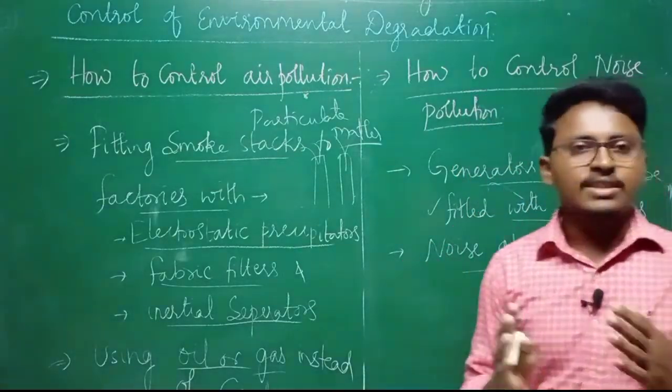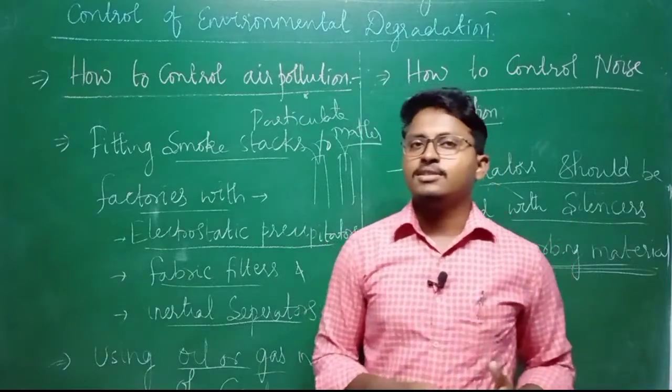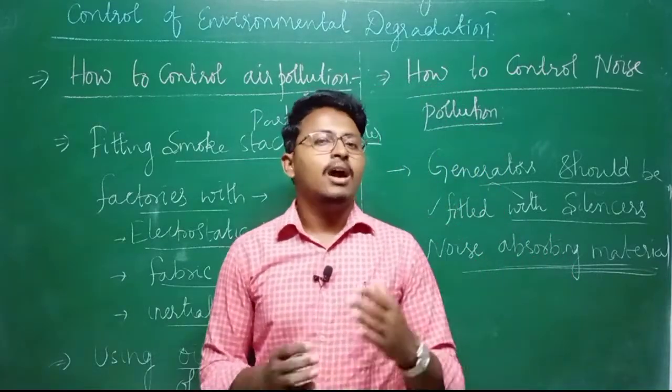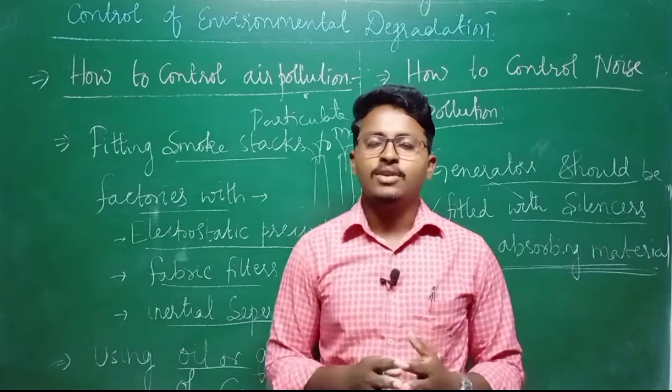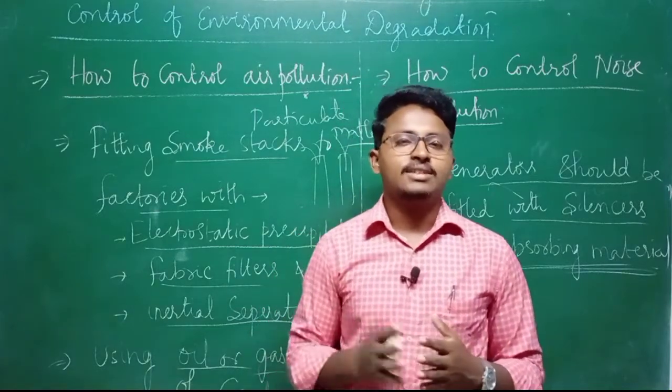So with this, we have discussed what industrial pollution is, its different types, and how to control them. With this, we have completed this chapter called manufacturing industries.